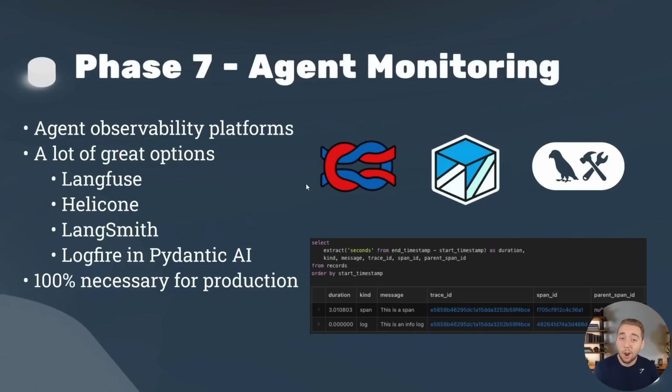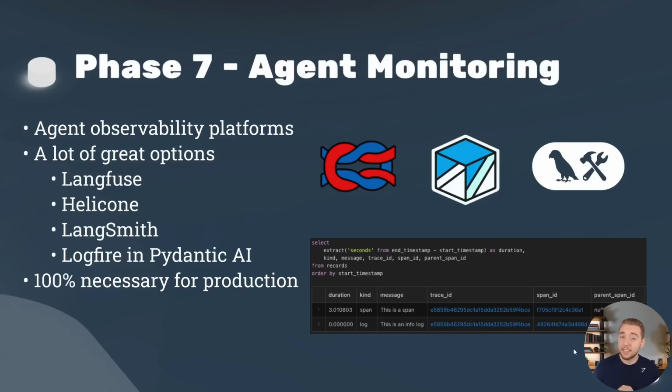And this is so crucial for us to detect any errors with our agents or just see opportunities to make our AI agent better. And we'll get into that in another phase, but being able to continuously improve our agents is so crucial. And there are a lot of good options for agent observability, like Langfuse, Helicone, Langsmith, Logfire, and Pydantic AI. I have this video that I'll link to right here where I dive into using Langfuse. It's not that hard to set up agent observability, but it'll take your AI agents very, very far. And like I call it right here, it is 100% necessary for production.